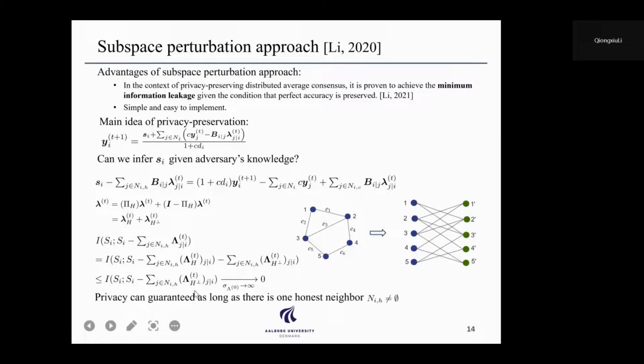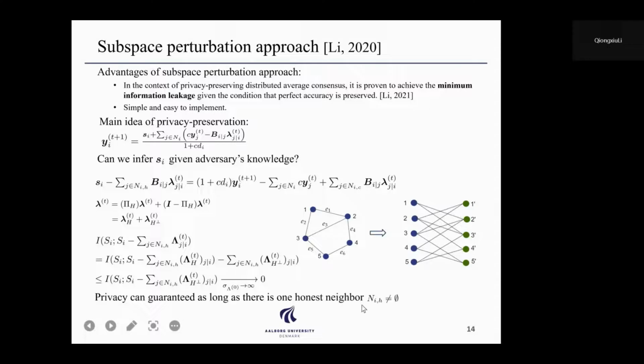And it is shown that this subspace noise, no matter how big it is, will not affect the convergence of the optimization variable, which means that it does not affect the accuracy of the algorithm. So we can make it infinitely large, or as large as possible, to make this mutual information asymptotically zero. So this mutual information can be made infinitely small, such that the privacy is being protected. So again, we remark that the privacy can be guaranteed as long as there is one unleased neighbor.